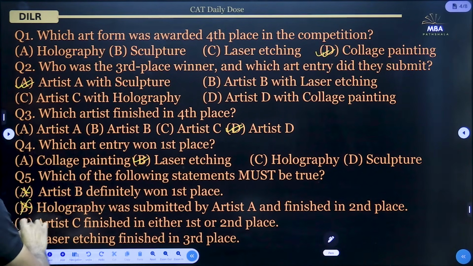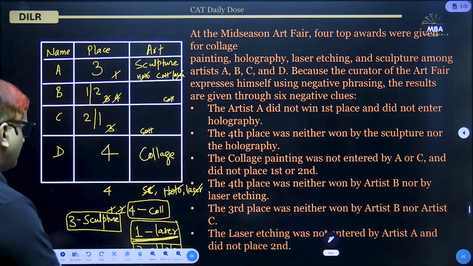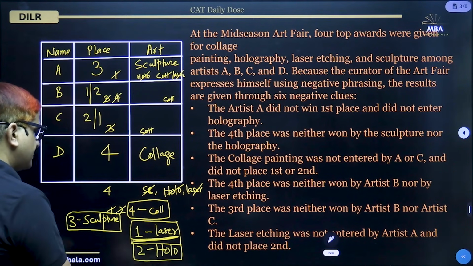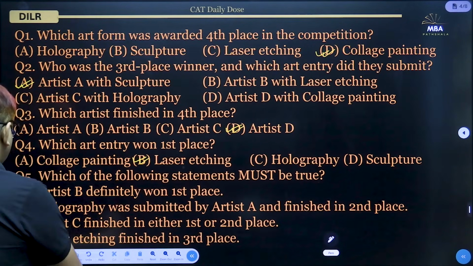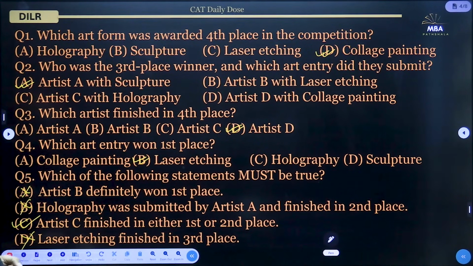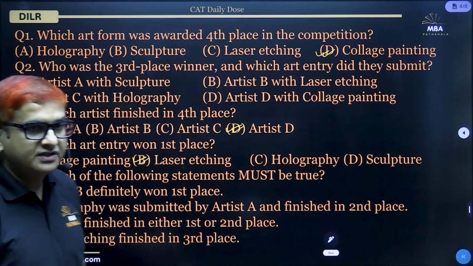So this is correct. Laser etching finished in third place? No, laser etching finished in first place actually. So that is also not correct. So for this, which one is definitely true? That is option C. So this completes the solution of this particular set.